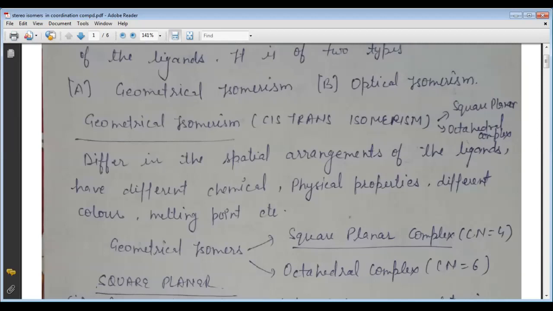Geometrical isomers differ in the spatial distribution of atoms or groups around the central metal atom.